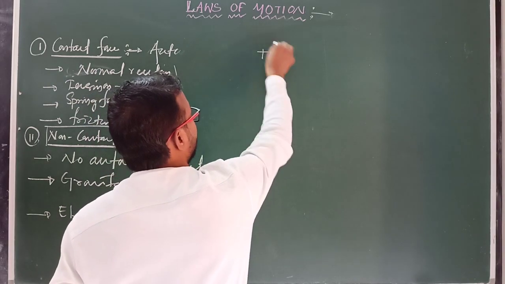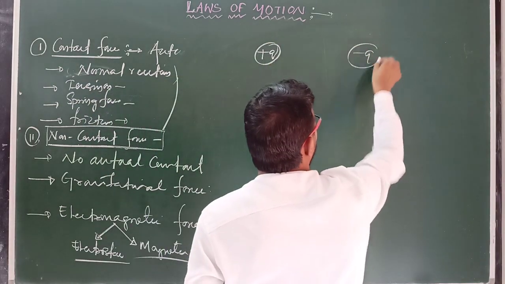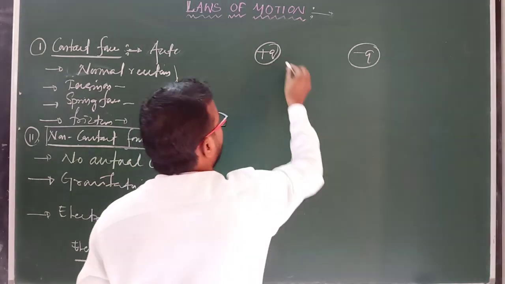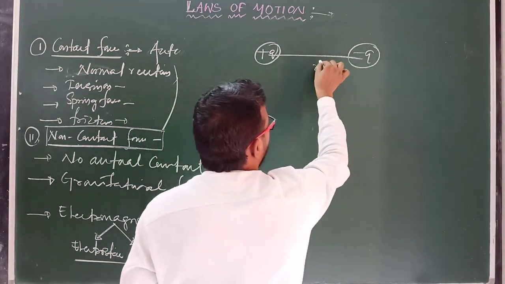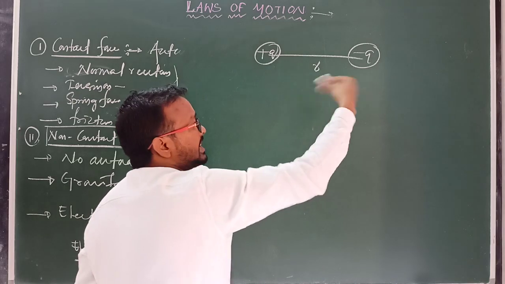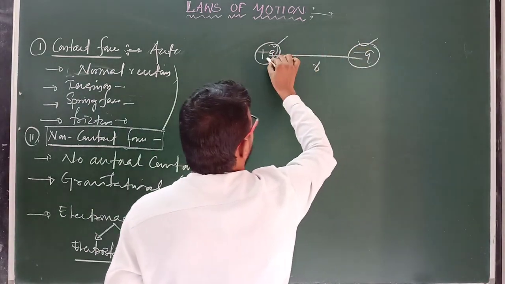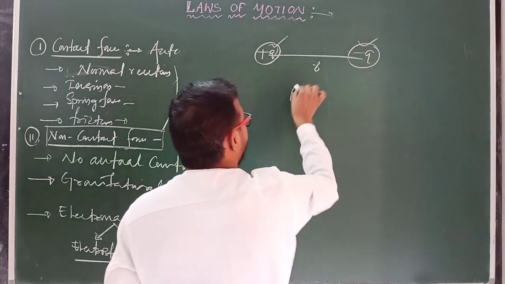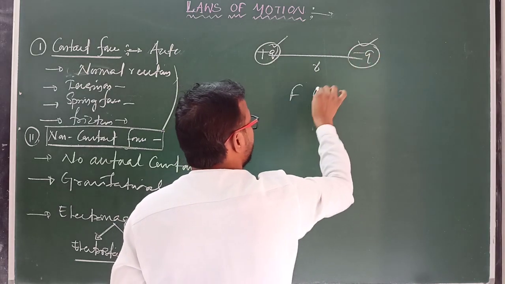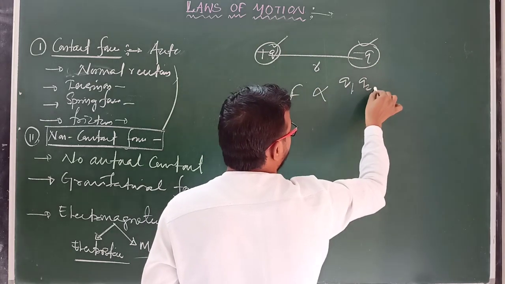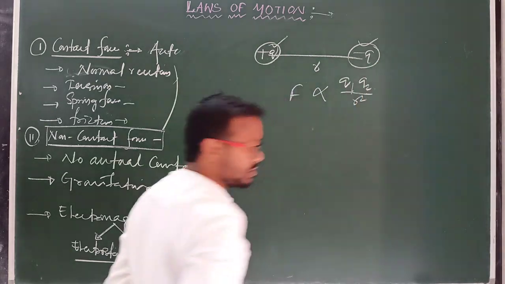Suppose there is a charged particle plus q and another charged particle minus q, and there is no actual contact between these two. Clear? And the separation between them is suppose r. At that time they will experience an attractive force due to their opposite nature, because one is a positive charge and the other a negative charge, and the magnitude of this force is directly proportional to the product of their charges, q1 q2, divided by r square.